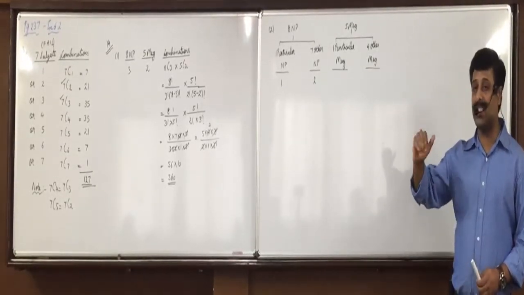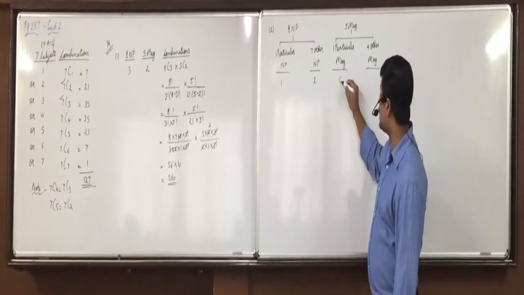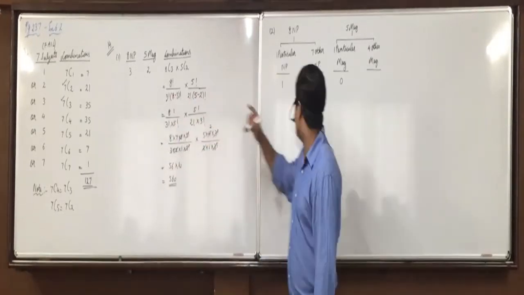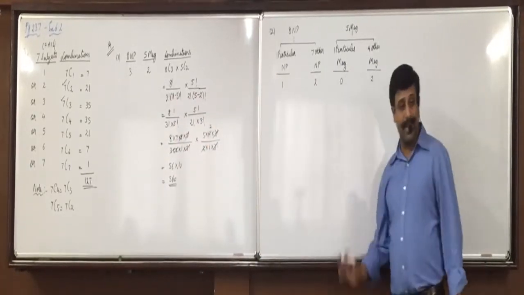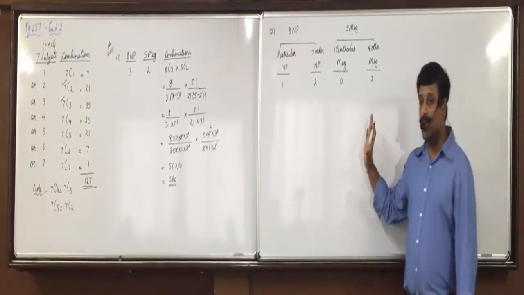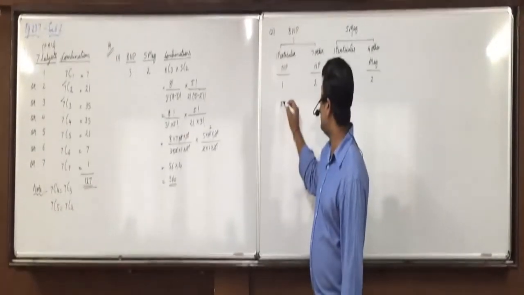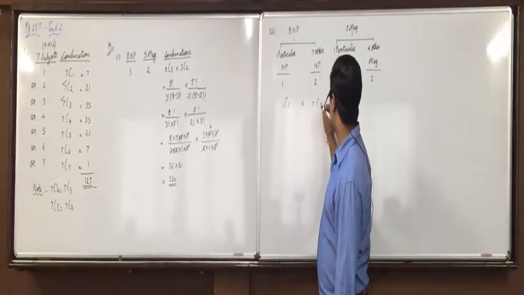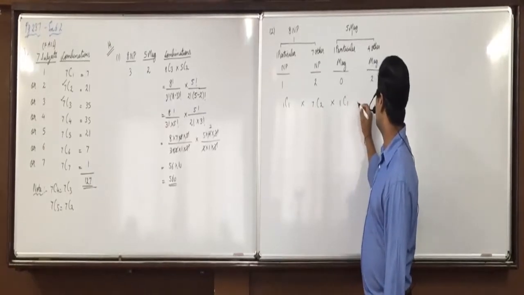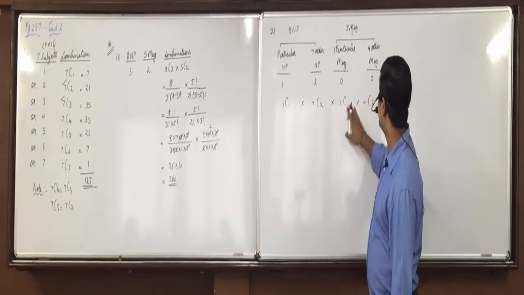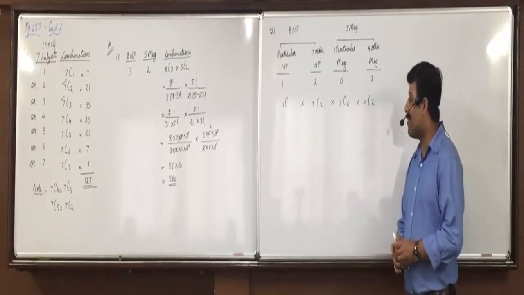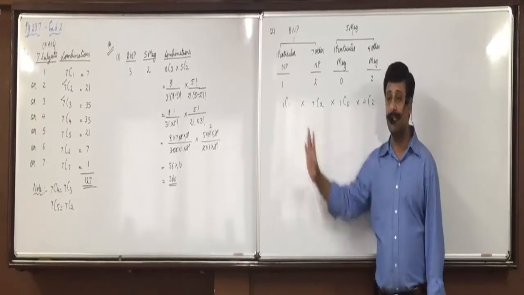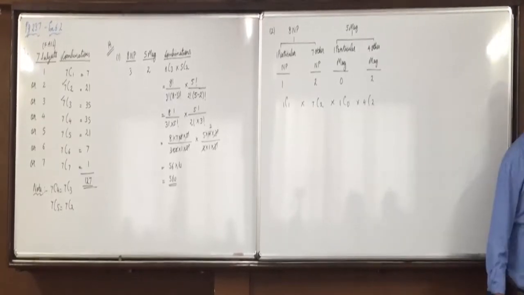Now, particular magazine is not to be selected. So from here we will select none. Means both the magazines, 2 magazines, we will select from 4. Did everyone understand this? So, what will be the combinations? 1C1 into 7C2 into 4C2. So, you have to do calculations for 7C2 and 4C2. These both are done. Now, the total number of ways